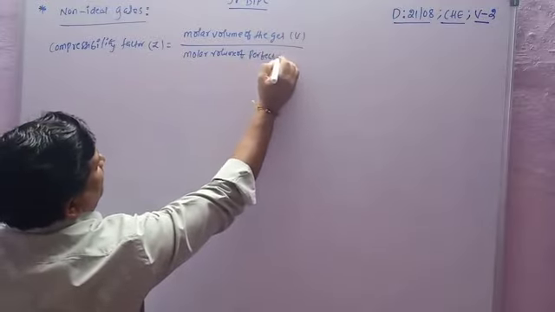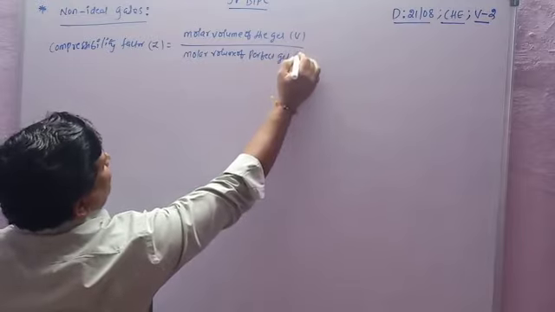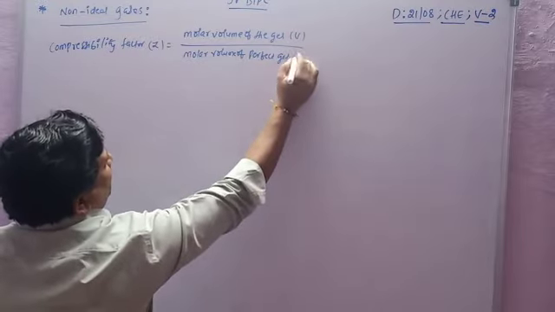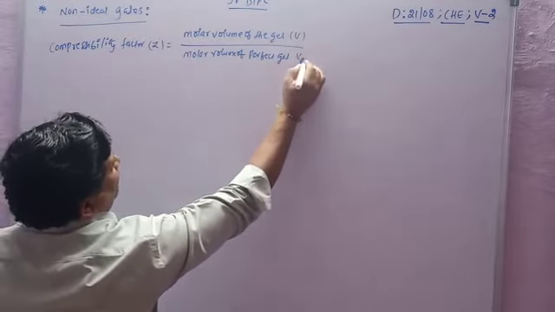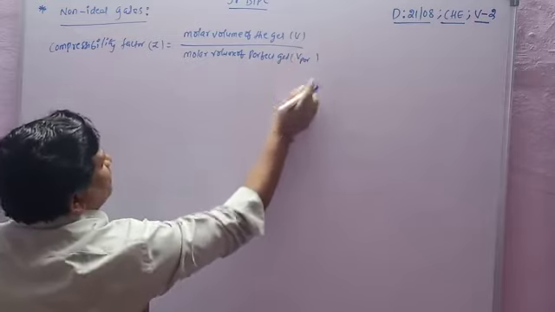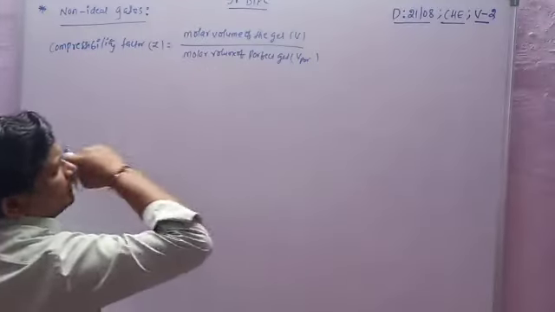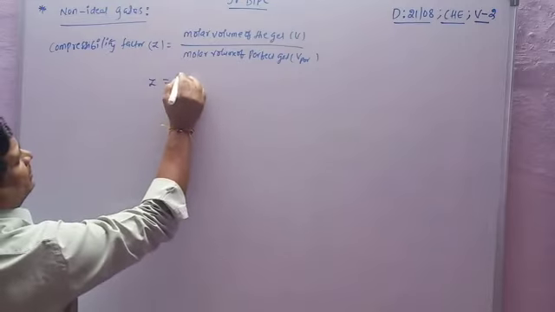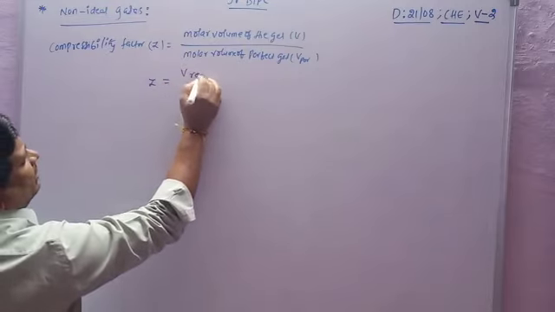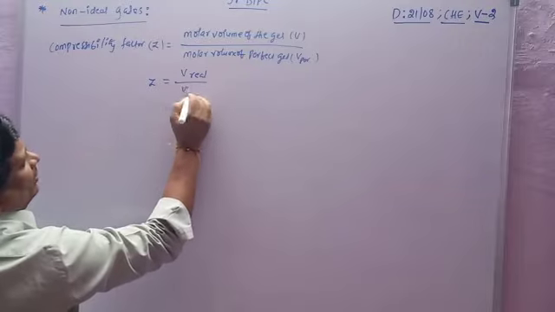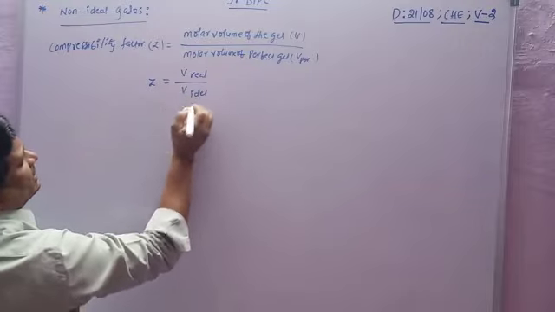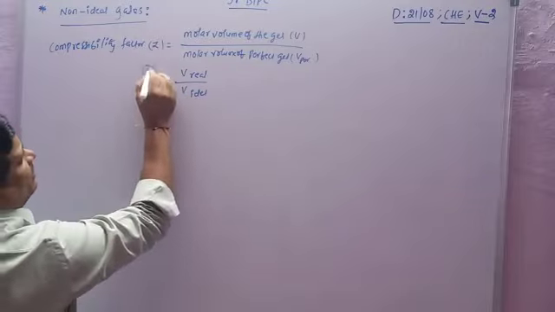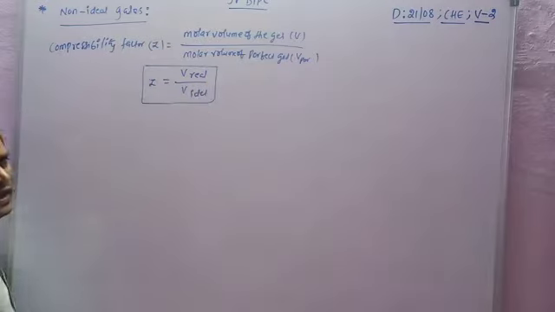What is a perfect gas? The volume of the real gas is V real, and the volume of the perfect gas means the ideal gas. So Z equals V real, the volume of the real gas, divided by V ideal, the volume of the ideal gas.